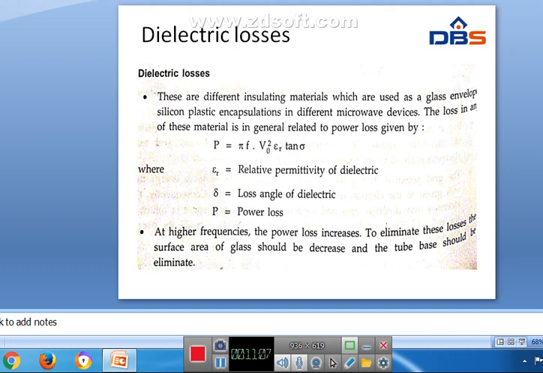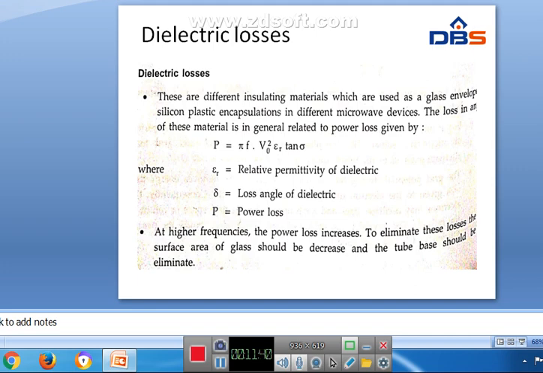So next one is dielectric losses. Before this, we have one more, the transit time effect. What is transit time effect?